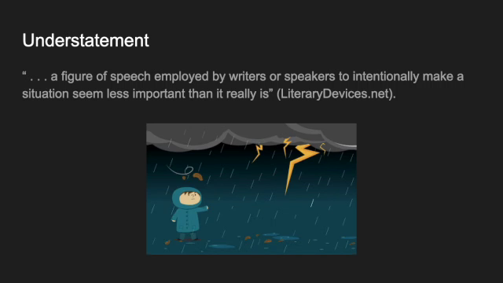And finally, understatements are describing something as less than they actually are. They are the opposite of hyperboles. Looking out at a storm and saying it's drizzling a bit would be an understatement.